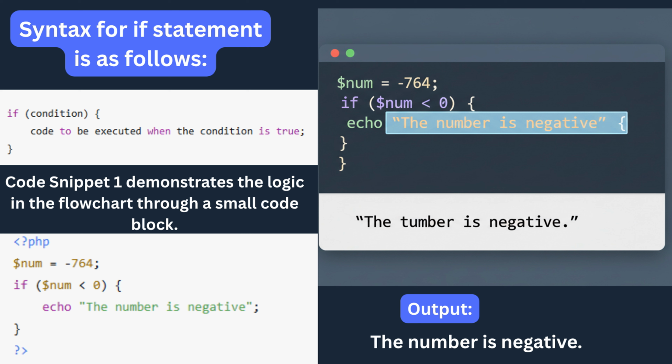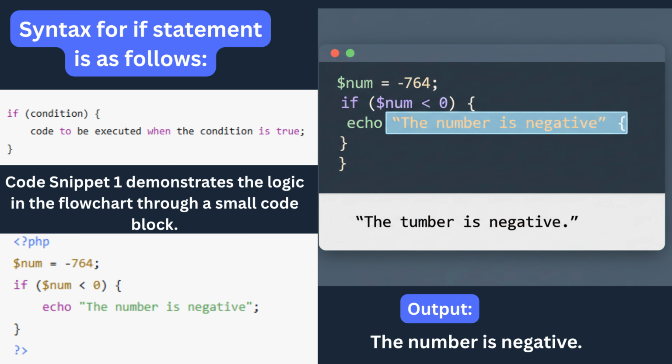After understanding the conceptual behavior of the if statement, it is equally important to see how it is written in PHP. The syntax of the if statement is simple, yet extremely powerful. It begins with the keyword if, followed by the condition placed inside parentheses. Immediately after the parentheses, a pair of curly braces is used to wrap the block of code that will run only when the condition evaluates to true. This structure makes it easy to visually separate decision-making logic from the rest of the program. Inside the curly braces is where you write the action or instructions that should be executed when the condition holds true.